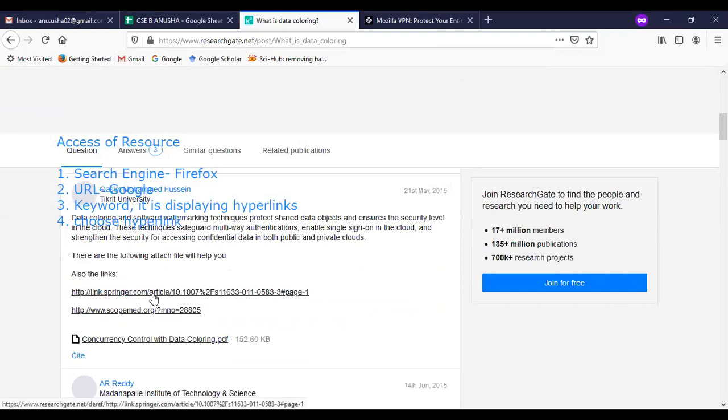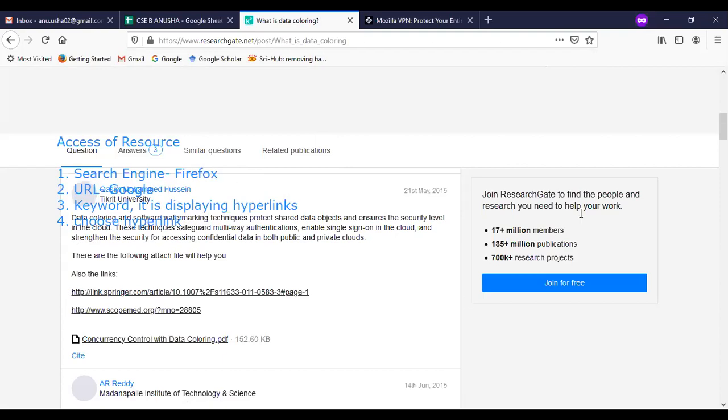What I chose here: there are the following attachment files. There is one PDF also, which they have given. If I want to get into that link, I will get into it by clicking on it. Whenever I click that, the fourth state will be increased to the fifth, sixth, seventh, like that. The states you are using have been changed. So what this is representing is that we need to access the resource. What are the steps you are following? We need to go to the search engine.